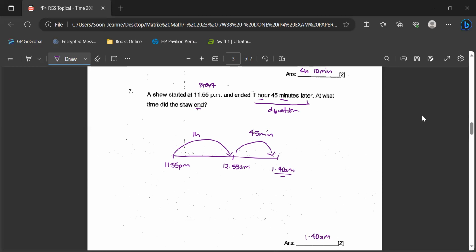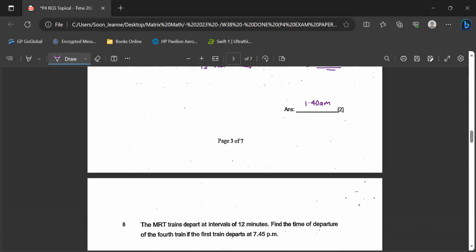1:40 a.m. Some of you will ask me, teacher, how to count 11:55 to 45 minutes later? Very simple. If you want to break it up, we count 12:55 a.m. to the nearest hour, which is 1 a.m. So that's a duration of 5 minutes. Out of 45 minutes, I already calculated 5, which means there's another 40 minutes to calculate. That's why it's 1:40 a.m. That's how you get the answer. Understand? You can break up the minutes to calculate. It's easier also.